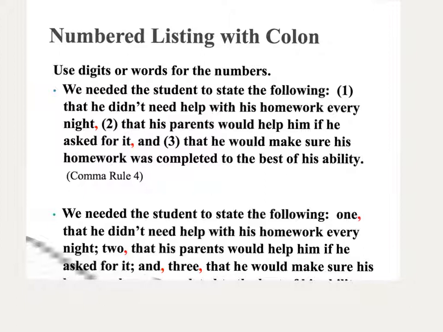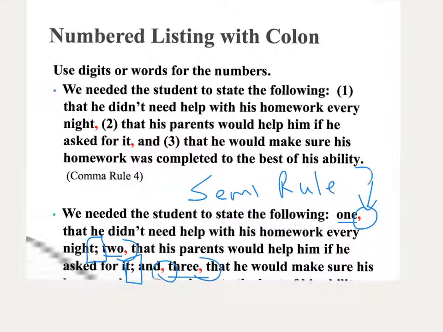However, by writing out the numbers in words, and by virtue of writing them out, I have to surround them with commas. Okay, then I know automatically, as soon as I put that there, I know that I'm going to need semis to separate all of my elements. This is semi rule 2. Okay, and I just think it's easier.